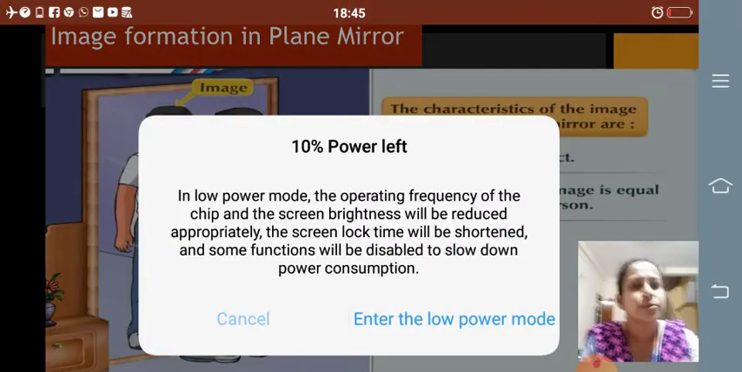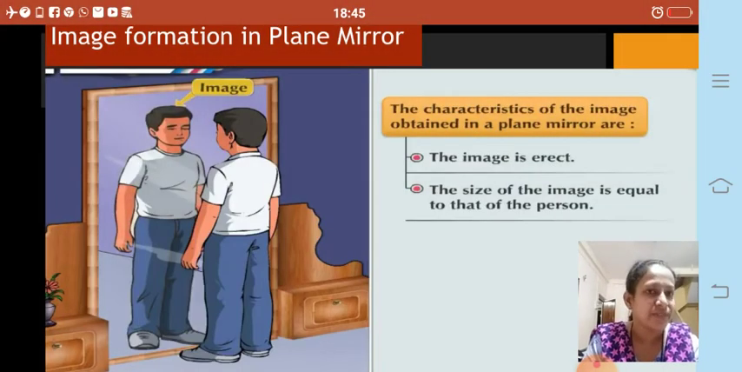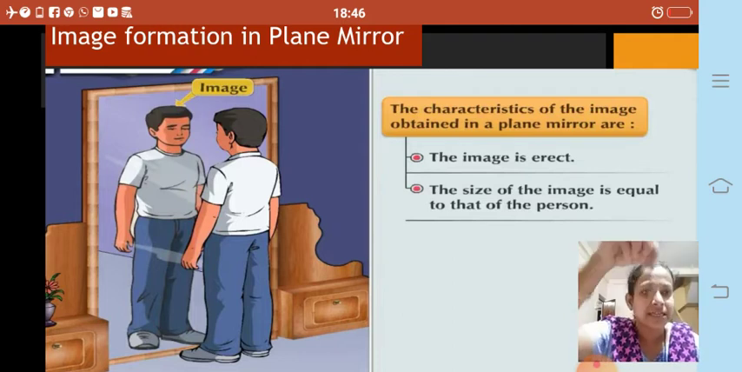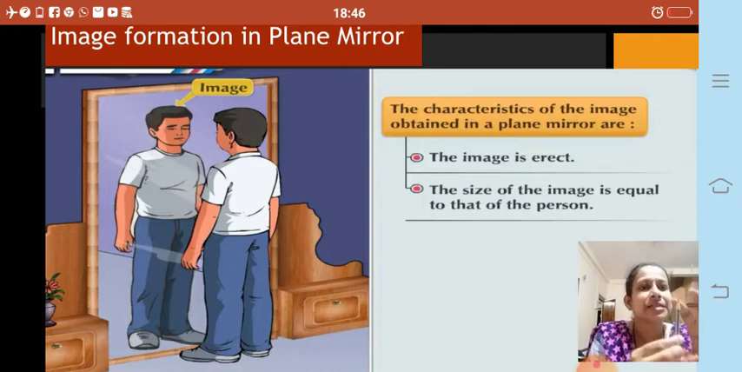So let us try to summarize now what we have learned. The characteristics of the image obtained in a plane mirror are: first, the image is erect. It is not inverted, it is erect. Second, the size of the image is equal to that of the person.